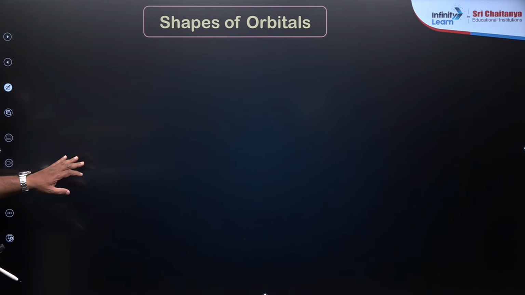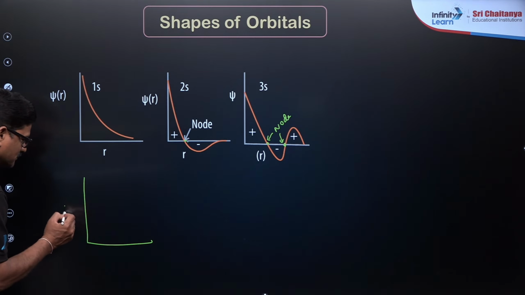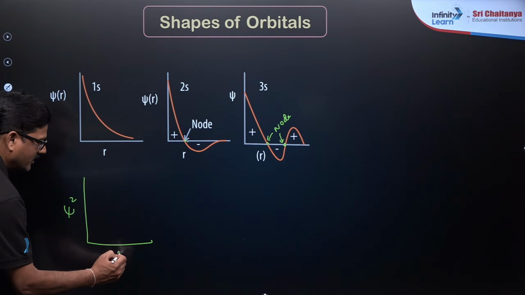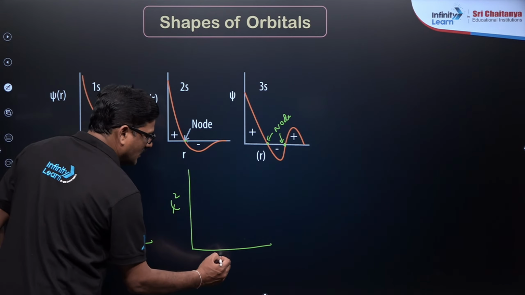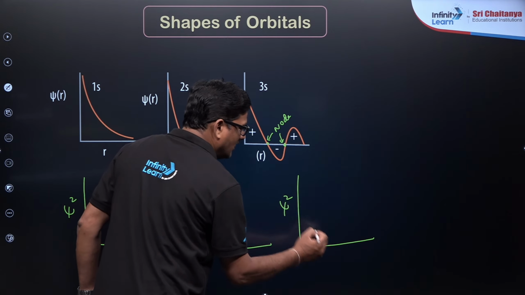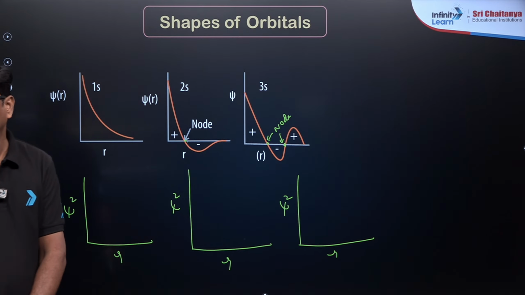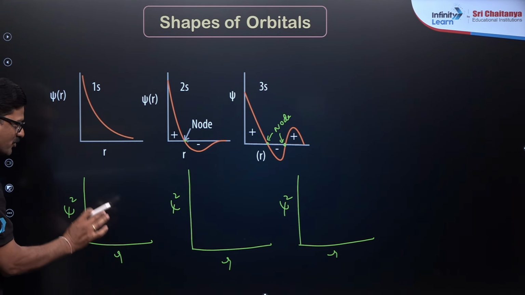Now I just want to take the same graph and plot psi square against radius.